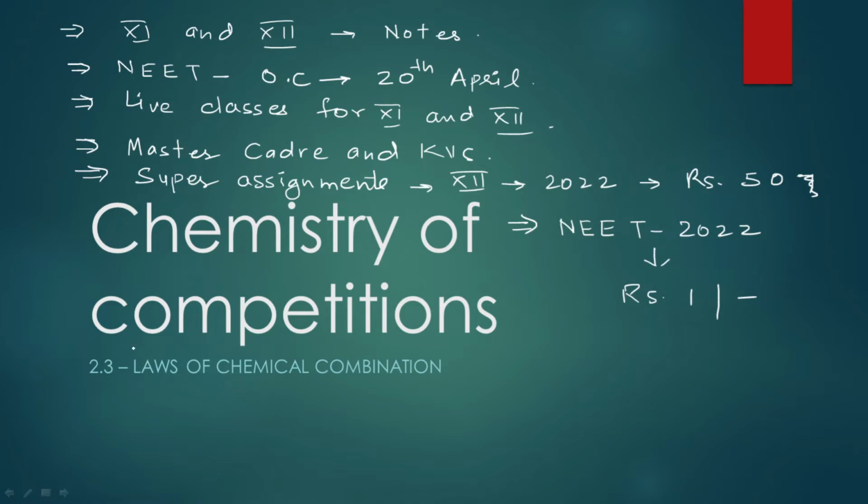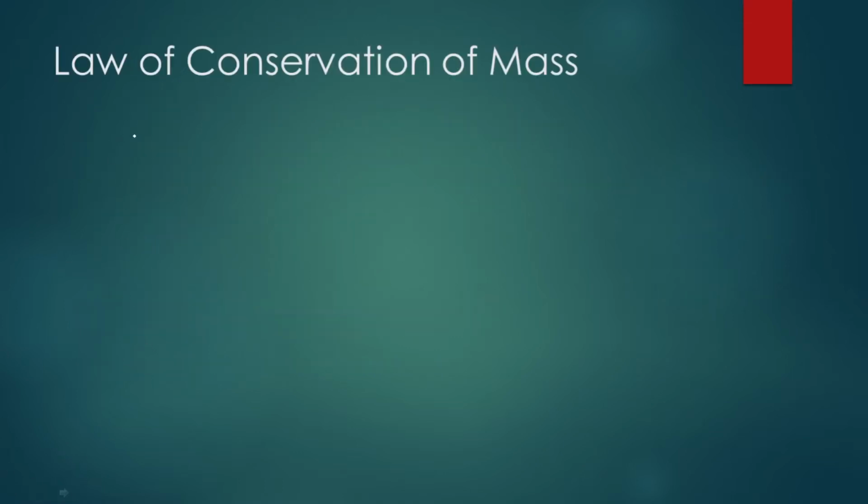Okay guys, so we're going on to chemistry for competitions, 2.3 laws of chemical combination. The first law which I am going to do today is the law of conservation of mass. As the name itself is suggesting, the law of conservation of mass says that matter can neither be created nor lost, but it can be transformed from one form to the other.